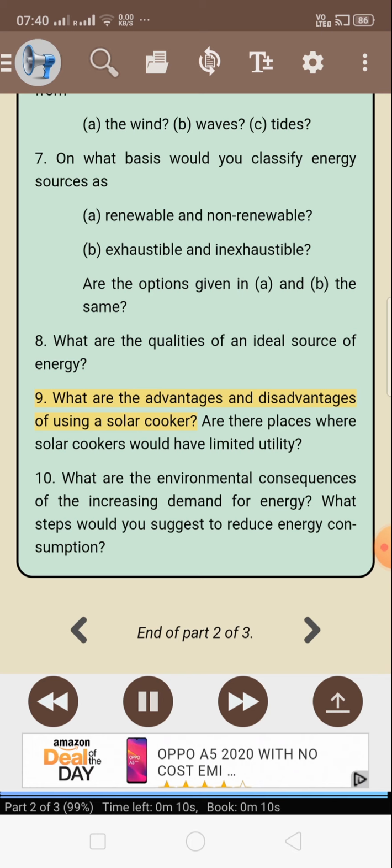9. What are the advantages and disadvantages of using a solar cooker? Are there places where solar cookers would have limited utility? 10. What are the environmental consequences of the increasing demand for energy? What steps would you suggest to reduce energy consumption?